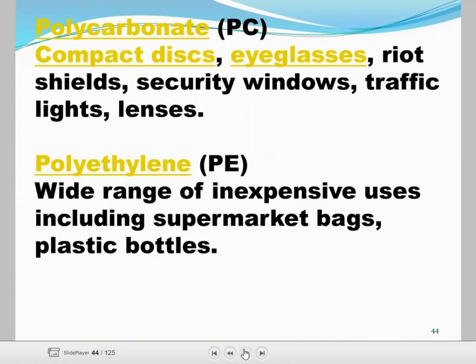Next one, what is the polythene material? A wide range of inexpensive uses, including supermarket bags and plastic bottles, are made of polyethylene.